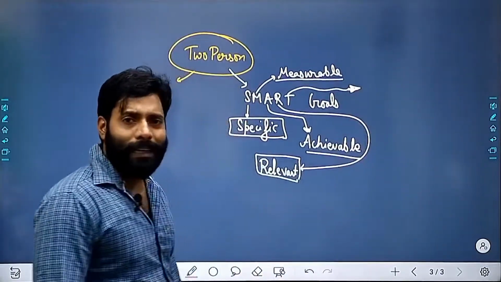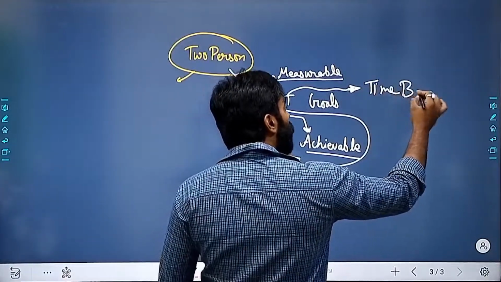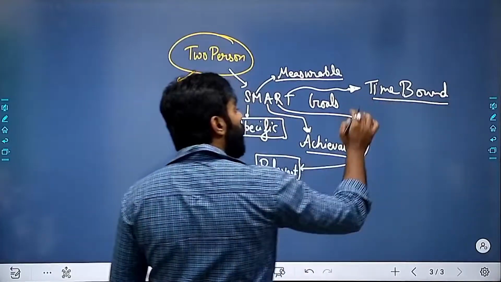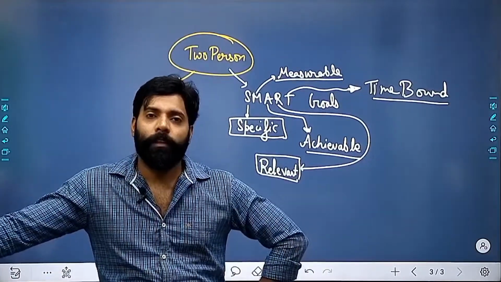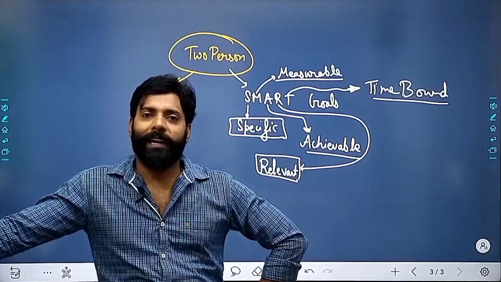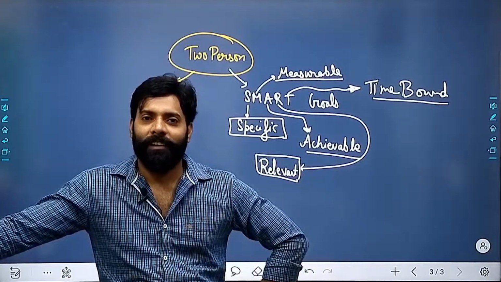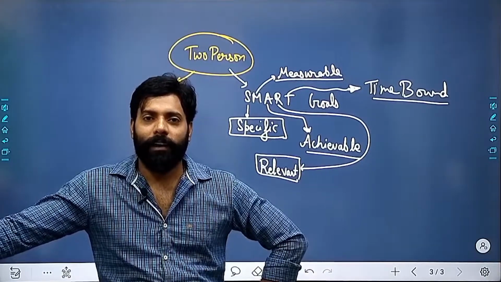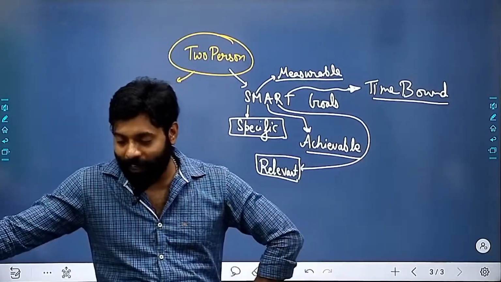Please do let me know. T stands for time bound. It must be time bound. If you keep on giving big time, if you increase the time, the work will stretch. And this might be the thing which you might have seen in your life.